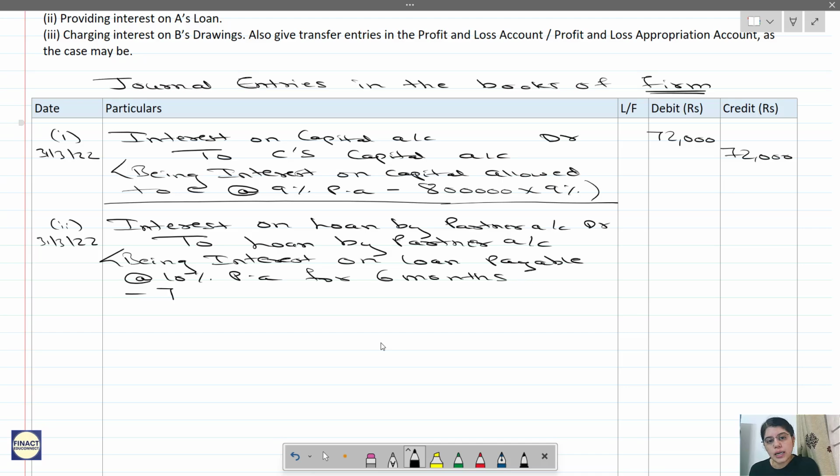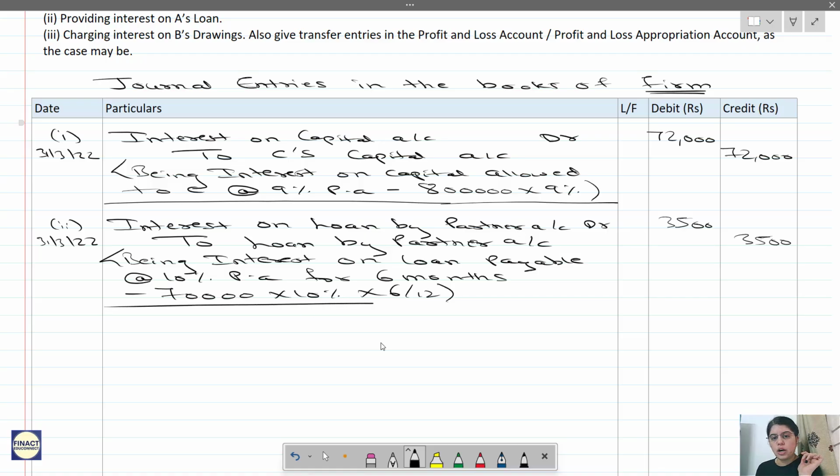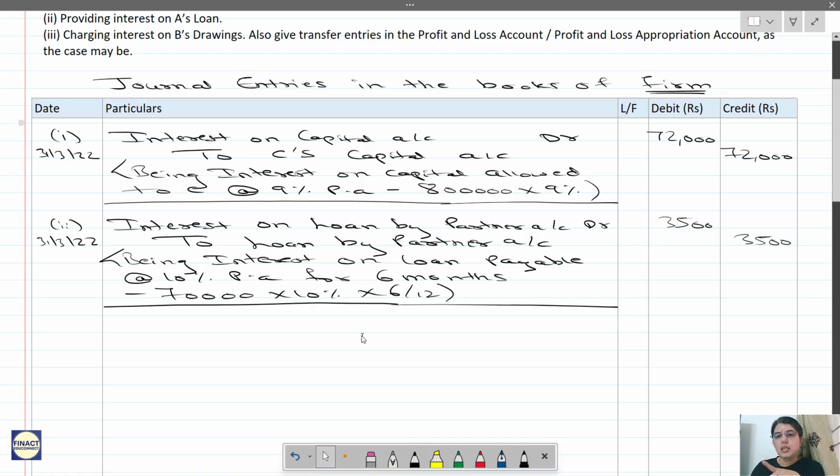So how will you calculate it? 70,000 into 10% into 6 by 12. So that comes to 3,500. See, for small calculations, you don't have to prepare any working note. You can just show the calculation along with the narration itself. In the narration itself, you can explain what is the calculation. You need not prepare any working note. Okay, so this is the second one.